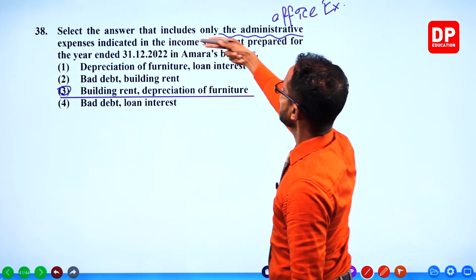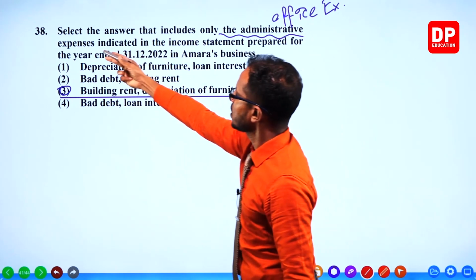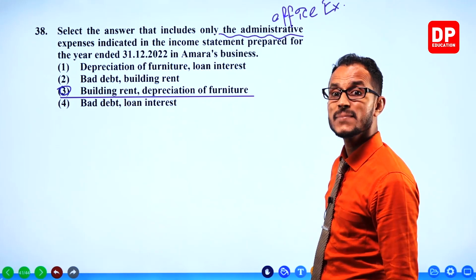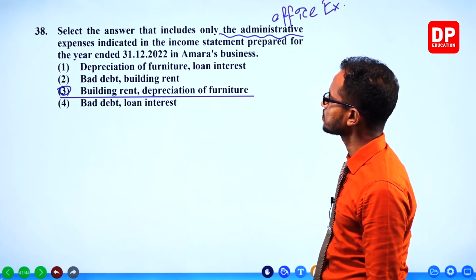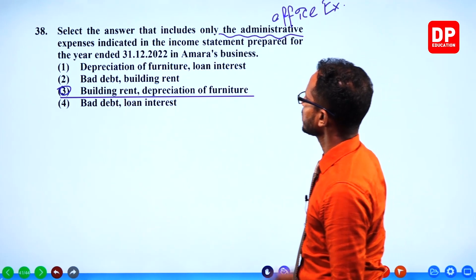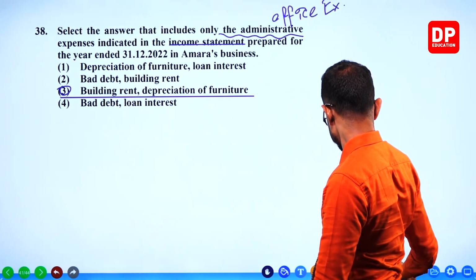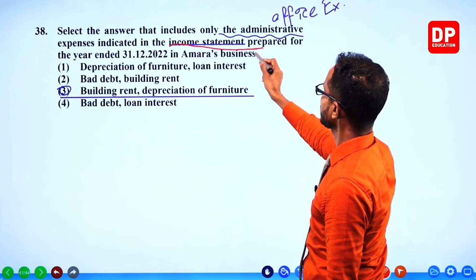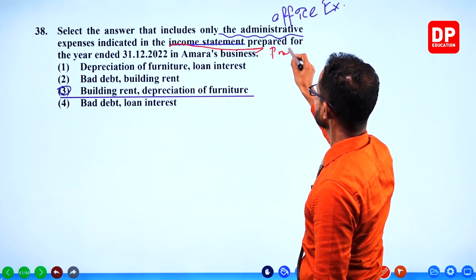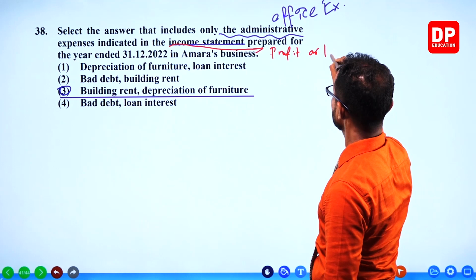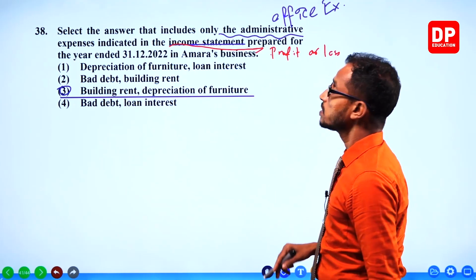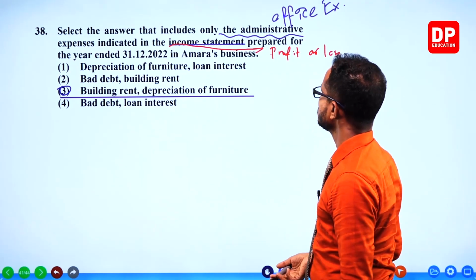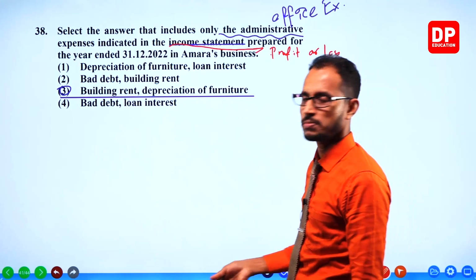Those are the administrative office expenses indicated in the income statement of Amara's business income statement or profit or loss statement. Indicated in the income statement. See, they always use income statement. This is the profit or loss statement, right? You know that, right? Statement of profit or loss. Income statement is like a synonym, it's another name for the profit or loss statement.